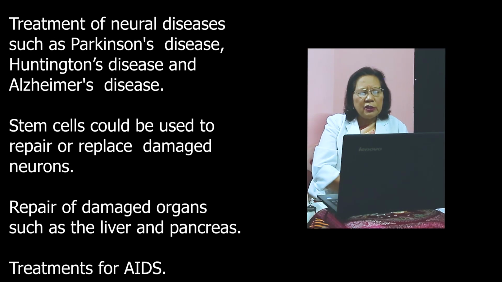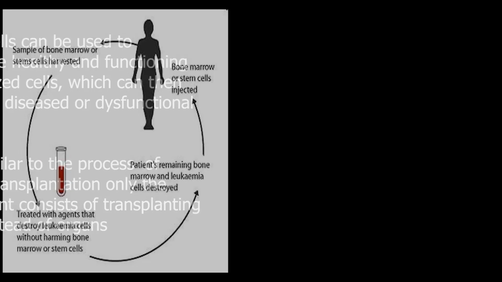So cell therapy, treatment of neuronal disease such as Parkinson's disease, Huntington's disease, and Alzheimer's disease. Stem cells could be used to repair or replace damaged neurons, repair of damaged organs such as the liver and pancreas, and treatment for AIDS.